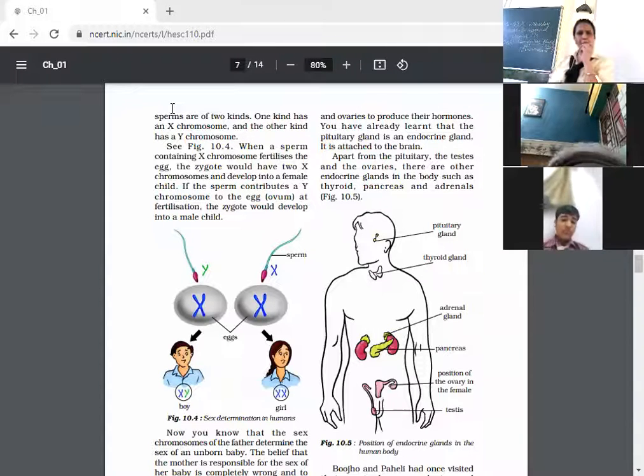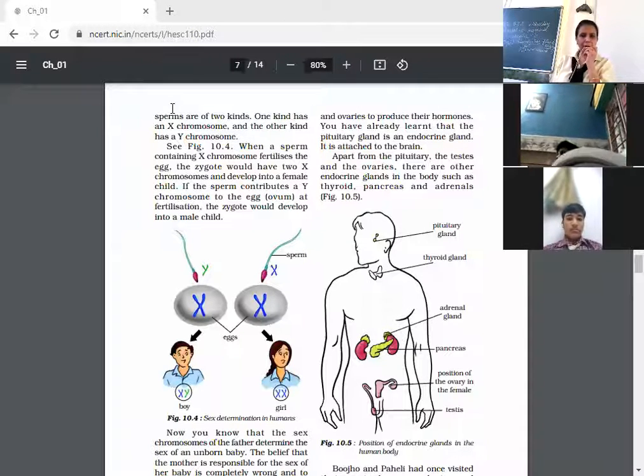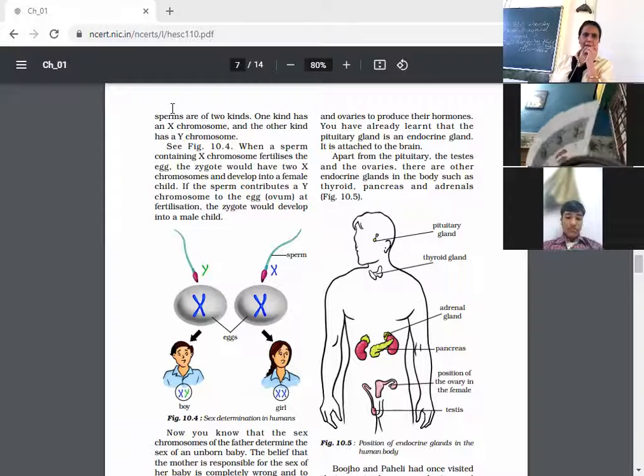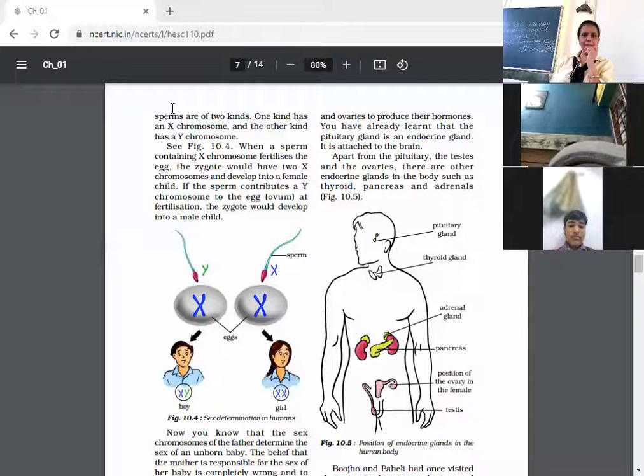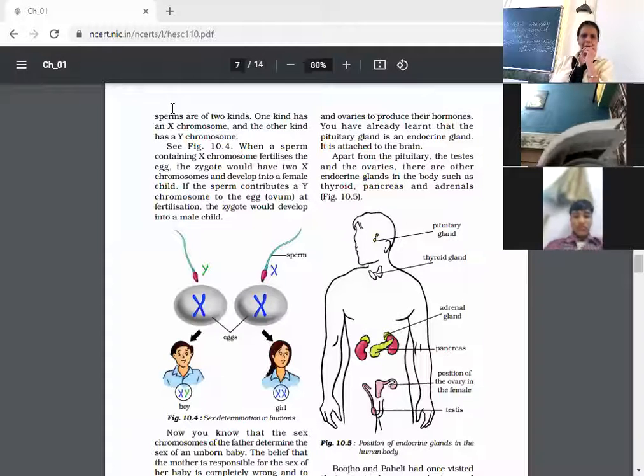I must say pair of chromosomes. If I am saying pair, what do you understand by it? 46 chromosomes are there if I am talking about 23 pairs. Out of it, one pair is the sex chromosomes, which is different in males and females.